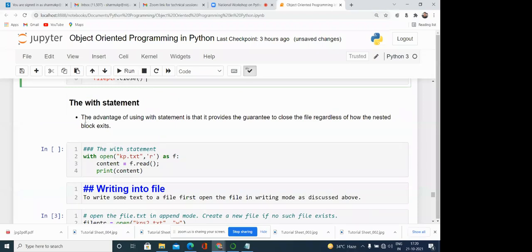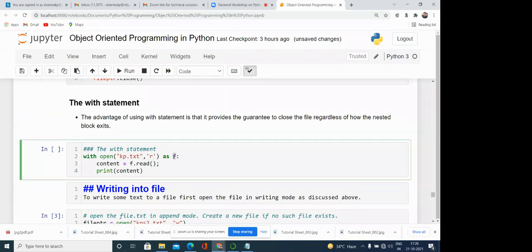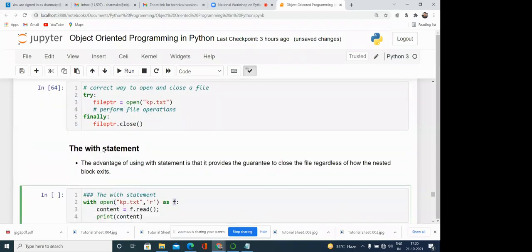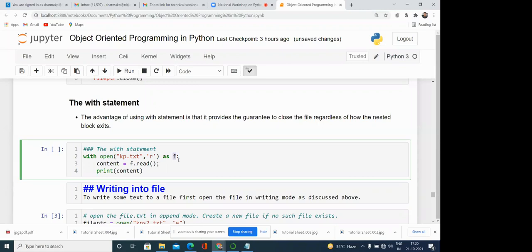Now next is the with statement. The with statement is like this: with open kp.txt, r as f. What is the meaning? Basically, for this file we have created the reference f. One little difference is there. It is the same as f is equal to open kp.txt comma r, but if we open the file like this, it contains the close. Means once the file is opened and used, directly after this it will close.